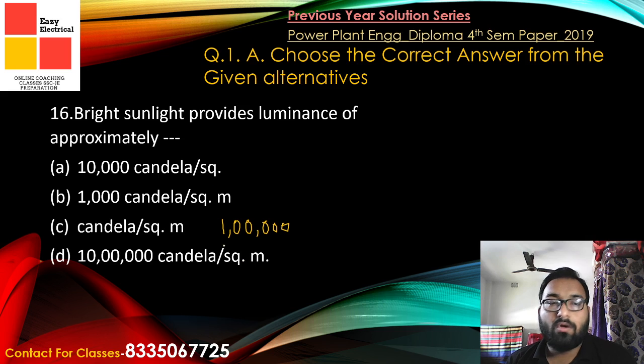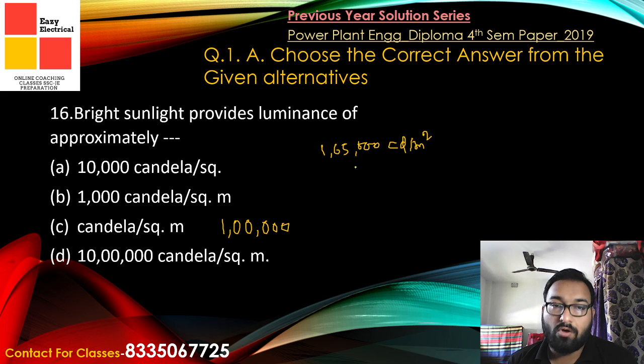So out of the 4 options, the data that I have found is 1,65,000 candela per meter square. It is the amount of luminance of bright sunlight coming from the sun. So this will be a comparatively closer or correct answer.